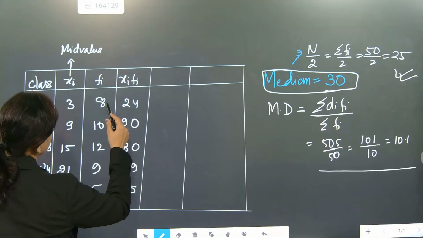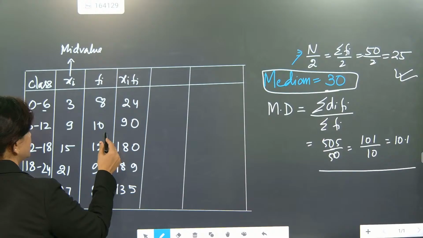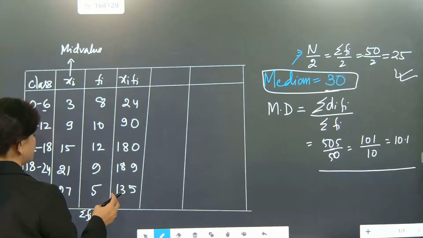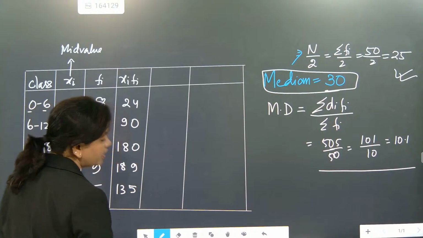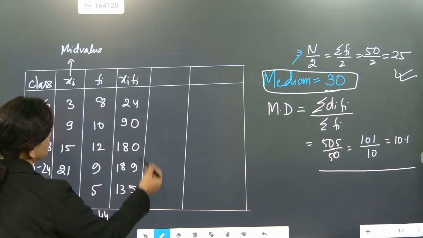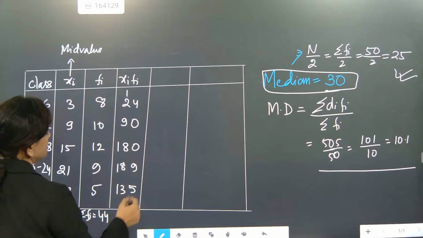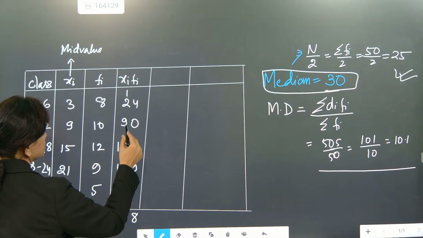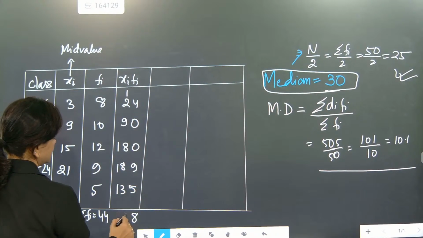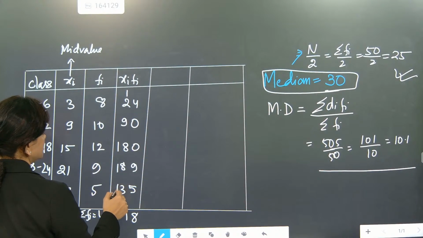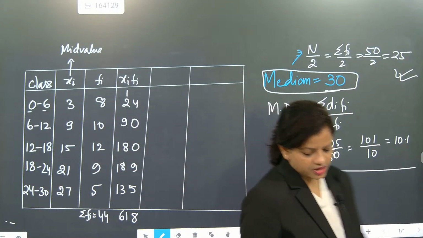The summation is coming as 44. Frequency part came. After that it is coming as 618. Okay, 618 we have got.